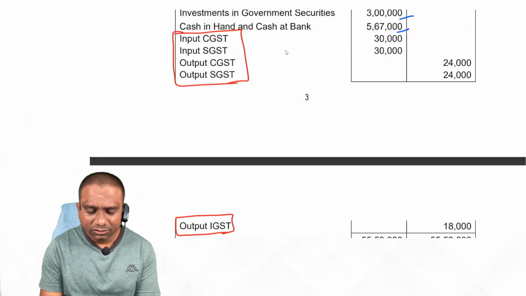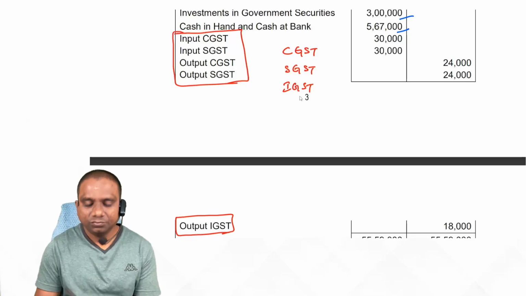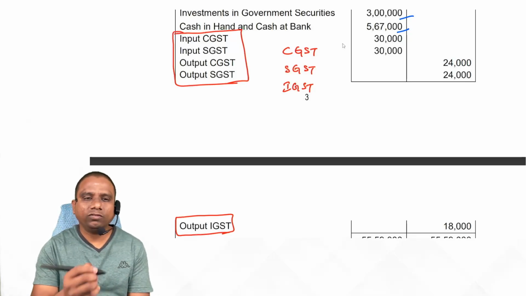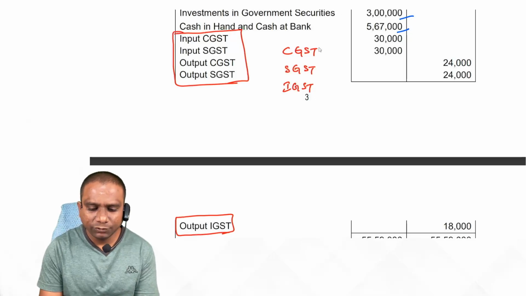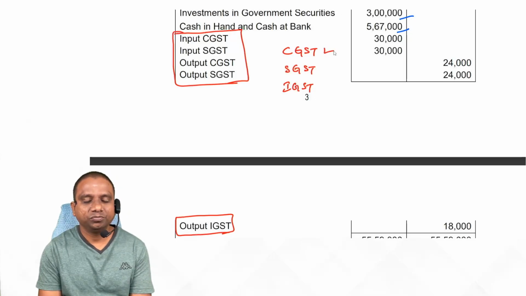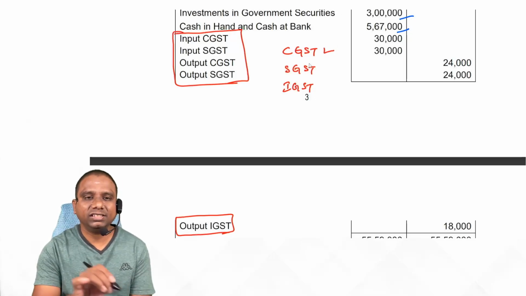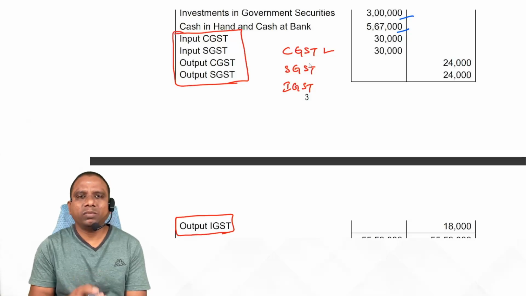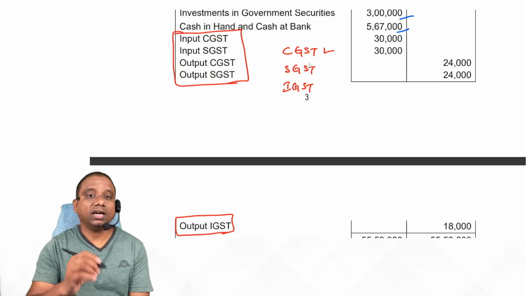First look at CGST, after that SGST, after that IGST. Whatever input GST we have is set off against output GST. Suppose you have CGST input: first set off against CGST output, then whatever balance is left, set off against IGST.